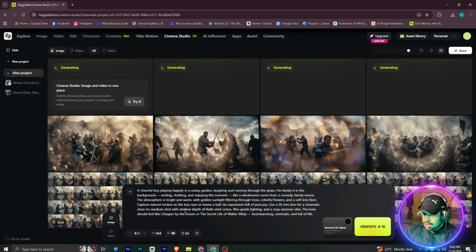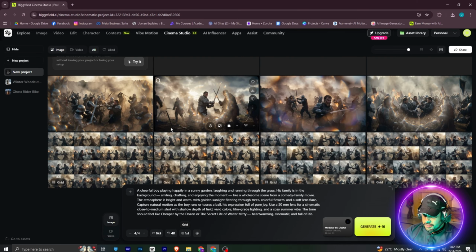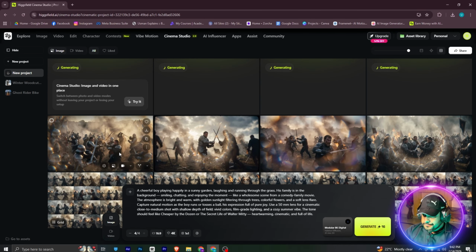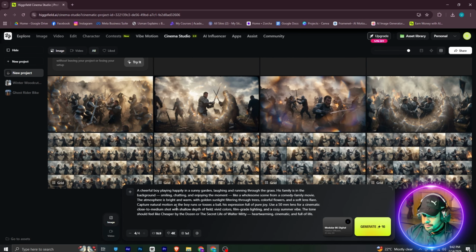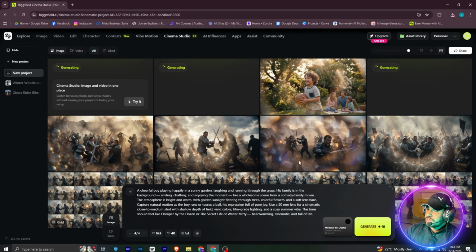And for the grid, if you want one by one, this is the one by one results. And for this, you can see this is the 4 by 4. If you want 3 by 3, you can just choose 2 by 2, 3 by 3, all that. So the results will be different. These are 1 by 1, and these are 4 by 4 grid style. So this is a new update to Xfield's generation platform. So you can see this result as well, the result being generated.